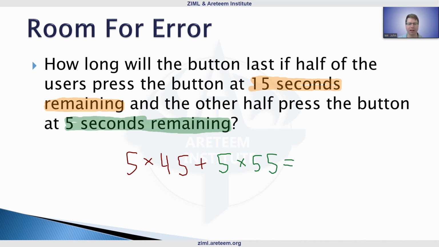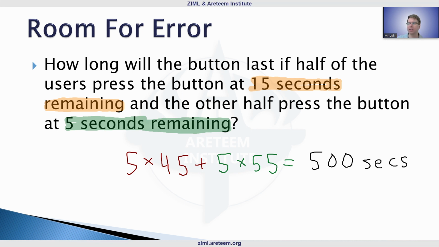So, little trick: pull out the 5, 45 plus 55 is 100. So we can see here that the button will last 500 seconds in this case. So that's what we have here for our calculation with a little bit of room for error.